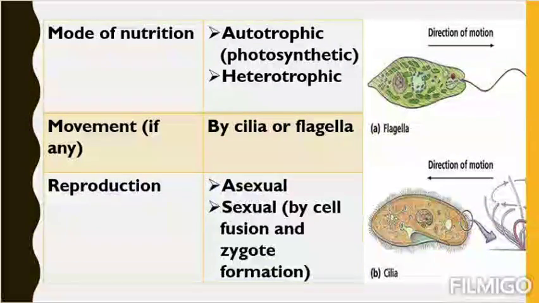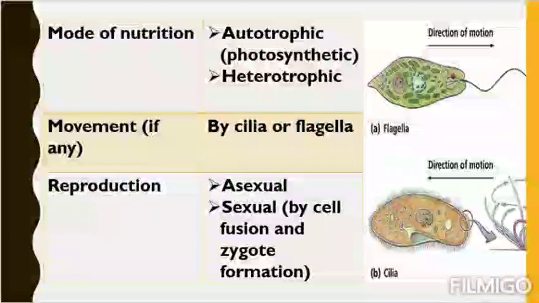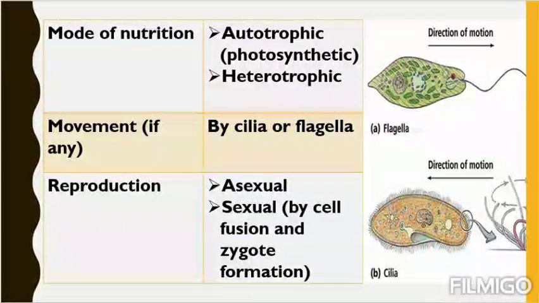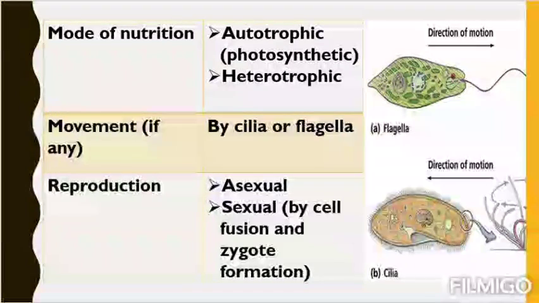That is a single flagella. And cilia, see in diagram B, there are bristle-like structures all over the body. These are cilia. So definitely the basic difference between cilia and flagella is that flagella is long, cilia are comparatively very short. Flagella is less in number. See, there is only one flagella present in that organism, and numerous cilia are present all over the body.